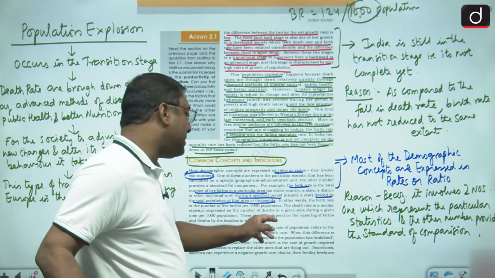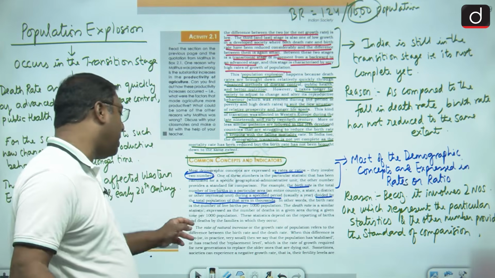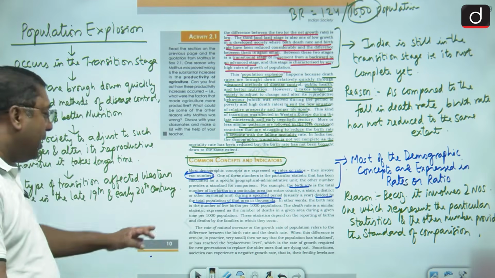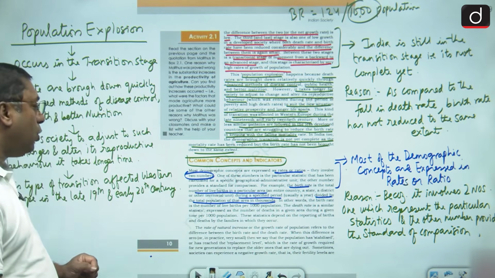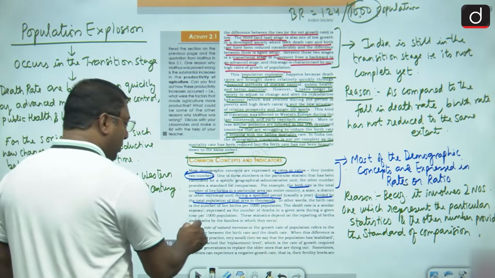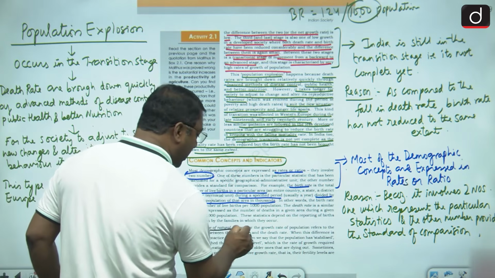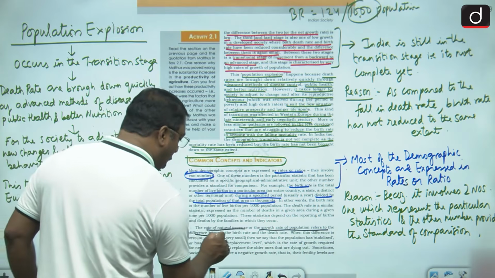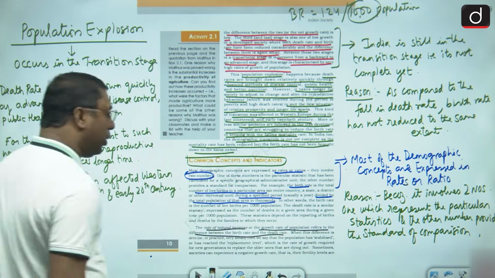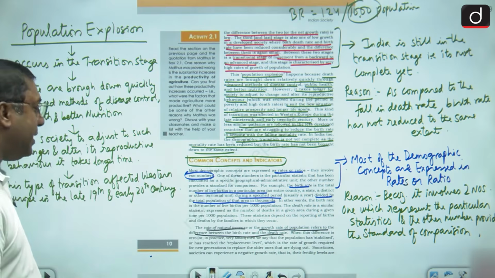So these statistics depend on the reporting of birth and death rate by families. In addition, the rate of natural increase or the growth rate of population refers to the difference between the birth rate and the death rate.